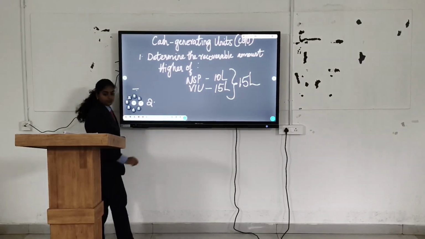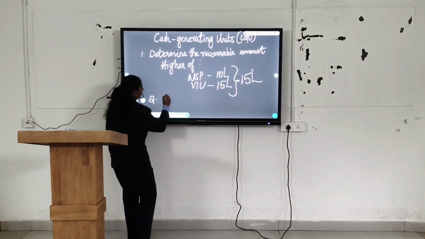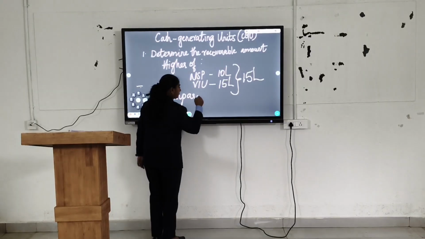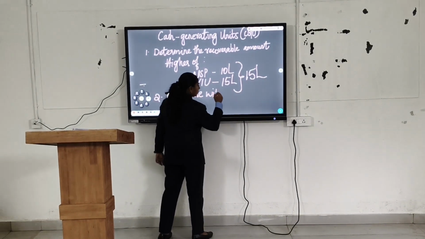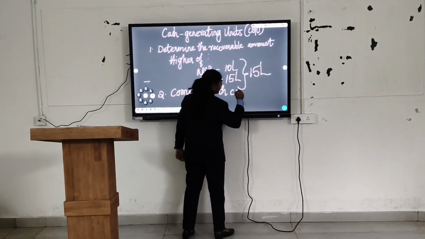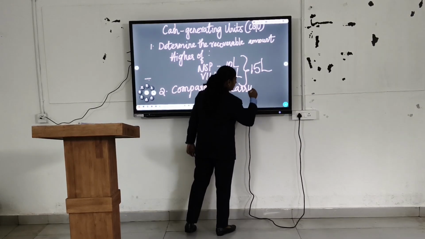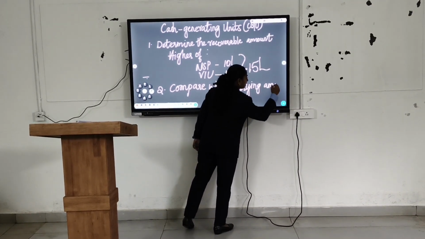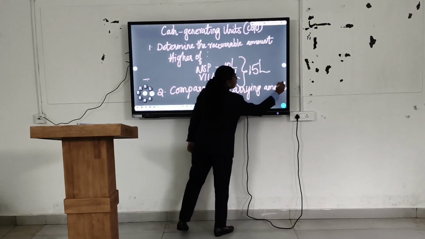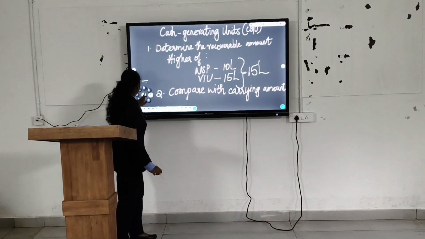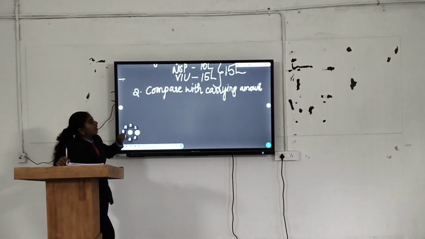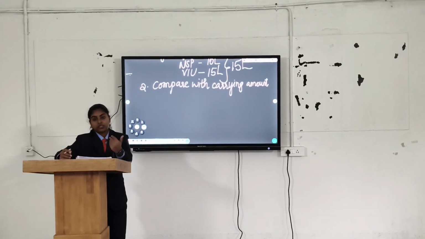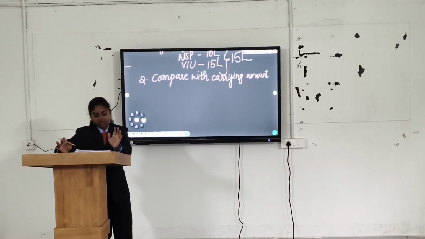Now step 2 is comparing with the carrying amount. Compare the recoverable amount with the total carrying amount of the CGU asset.